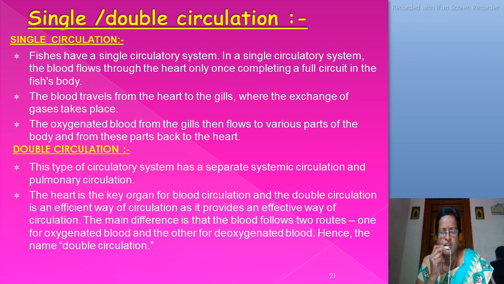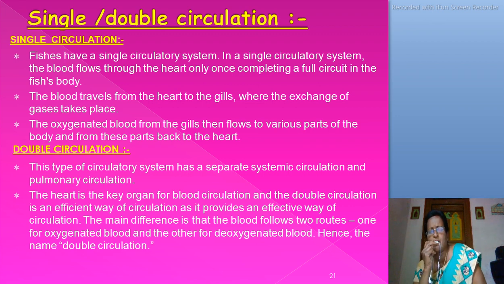Now, double circulation. This type of circulatory system has a separate systemic circulation and pulmonary circulation. There are two types of circulatory systems in double circulation.